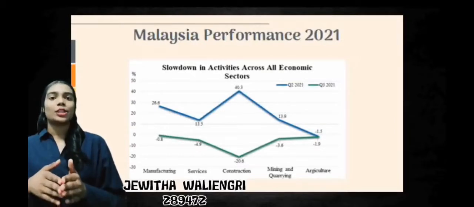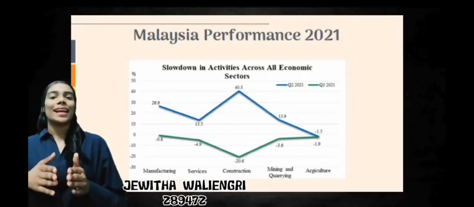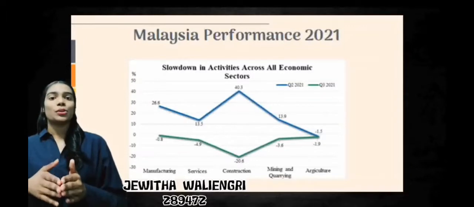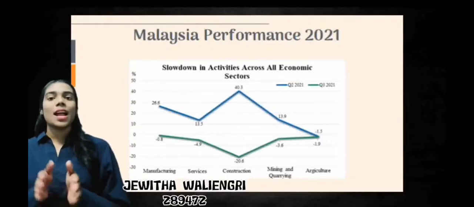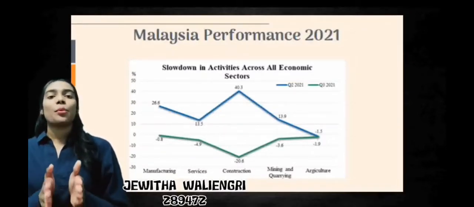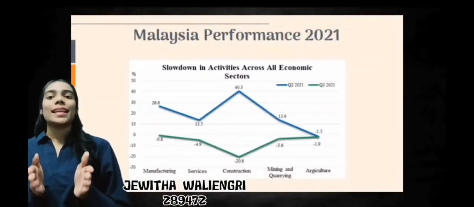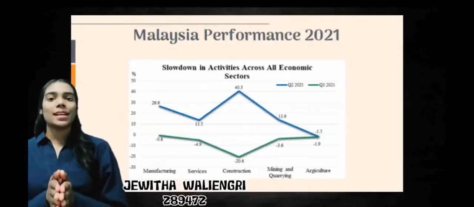The services sector grew by roughly 13.5% in the second quarter. In the third quarter, however, it fell to negative 4.9%. It is because weaker consumer-related activism contributed to the drop in the third quarter. The construction sector recorded 40.3% in the second quarter. Unfortunately, it plummeted to negative 20.6% in the third quarter. Constraints in the operating capacity are the catalyst for the downturn in the construction sector.